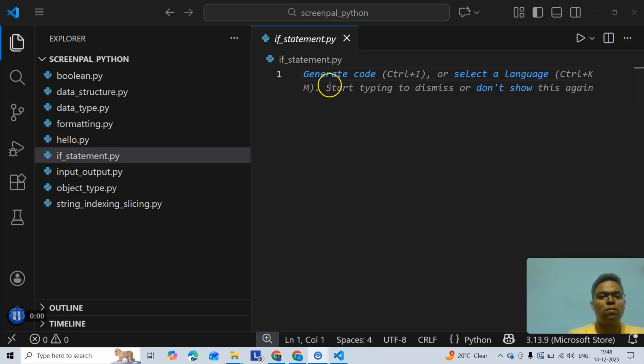Python statements control the flow of execution. They decide what code runs, how many times it runs and when it stops. The if statement lets Python make decisions. Let's see a demo in VS Code.